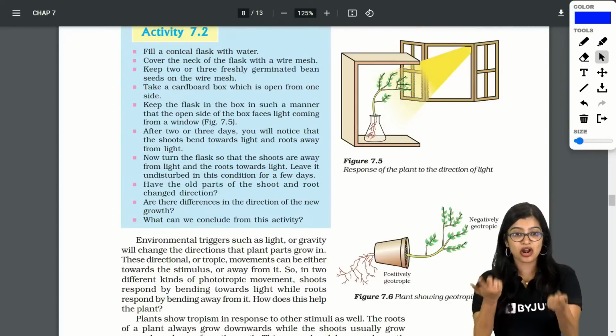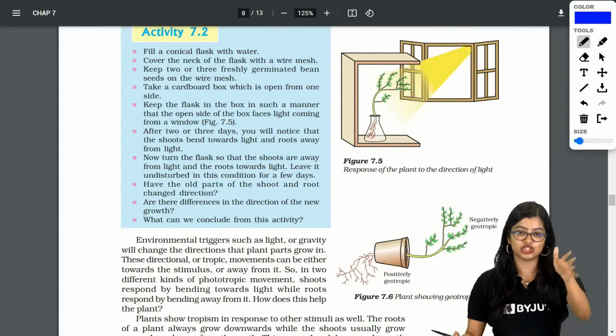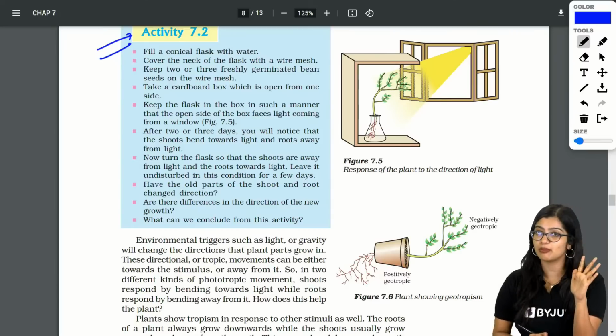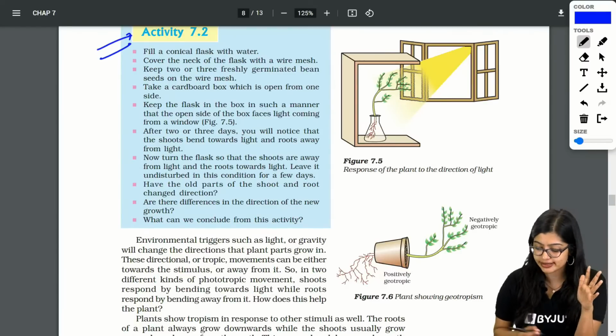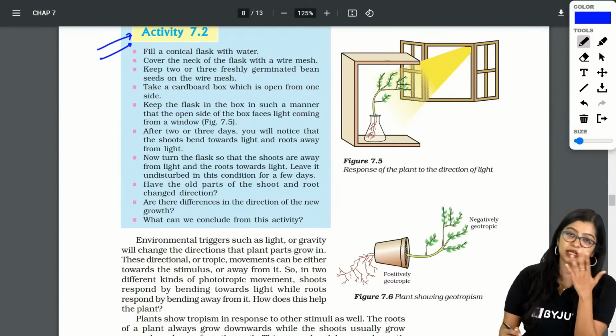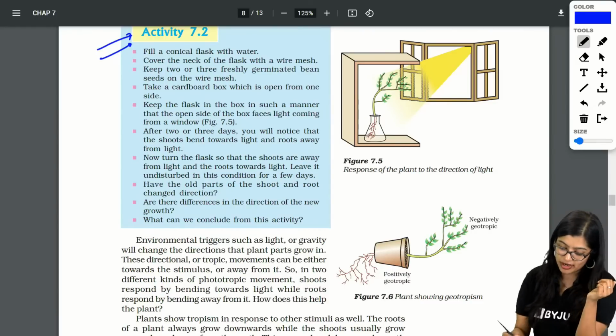If there's something that you are not able to understand, don't worry. Just ask me once again. Now, activity 7.2 can come in your exam, and we've already discussed this. I took one plant, I put it in a conical flask, then I covered it and kept it near a window, right? And then what did I do?